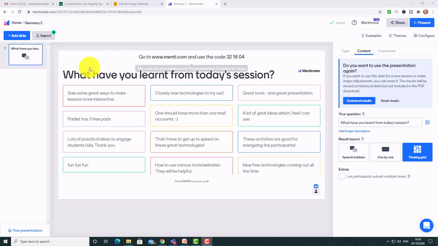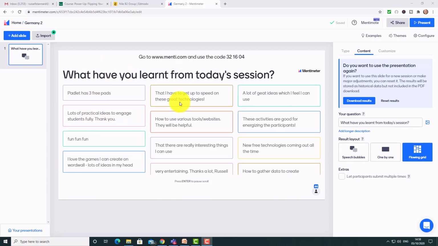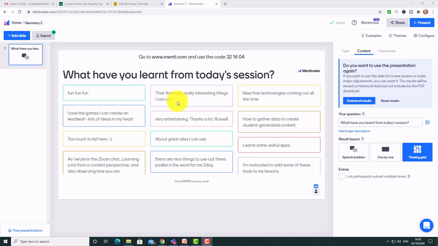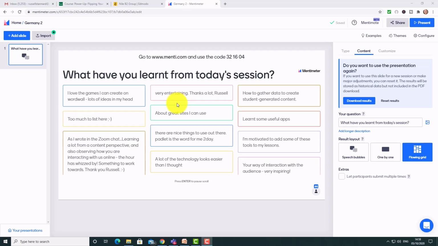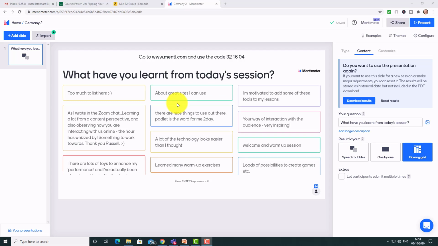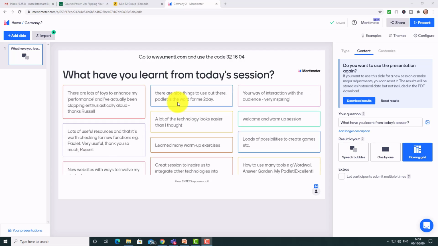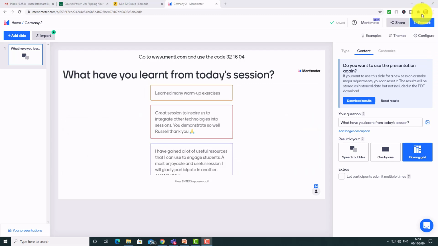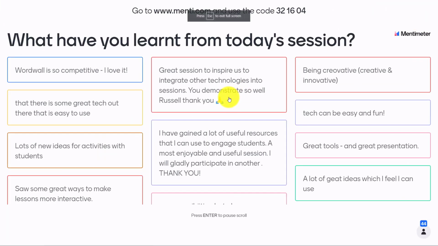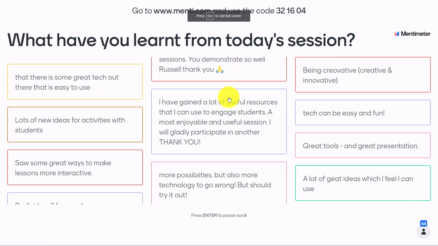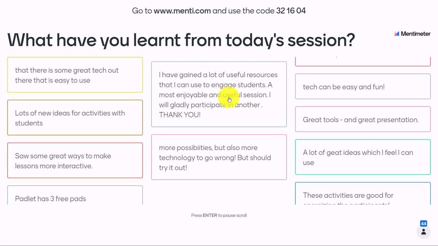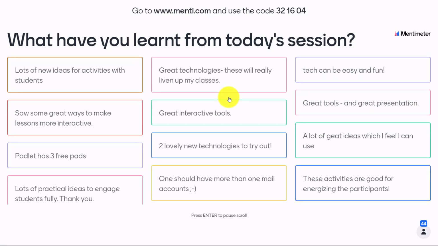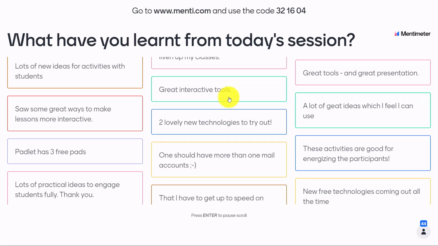Here's an example where some students answered via their telephones using mentimeter.com, and other students simply accessed the link. So in other words, very easily I can get both the students in the class to interact with this activity, or I can get the students online to interact with the activity. And if I click on the present button, we'll see a little bit better the types of answers that were coming up onto the screen. So it was simply after a session, I was asking the students, it was a teacher training session about using technology, collecting their ideas onto the screen, but from different sources.